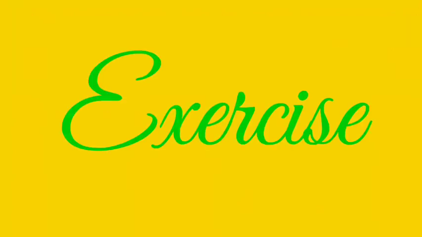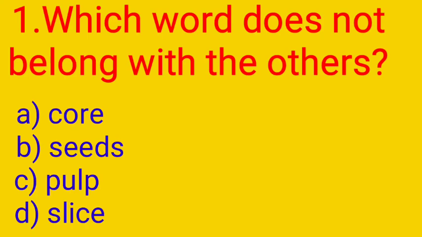Let us see some exercise. See the first question. Which word does not belong with the others? They are given here four options. Option A, core. Option B, seeds. Option C, pulp. Option D, slice.